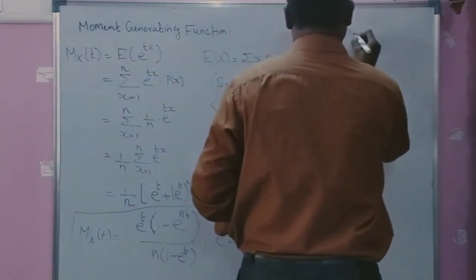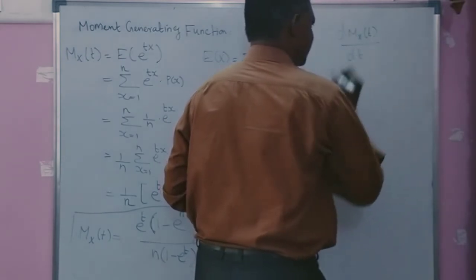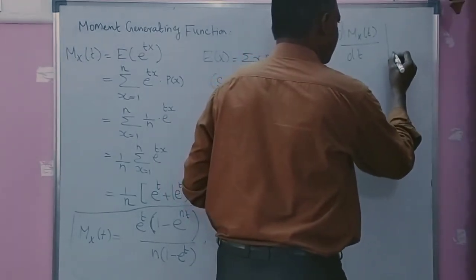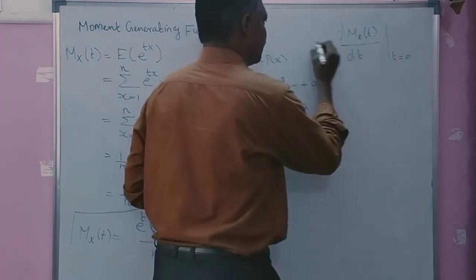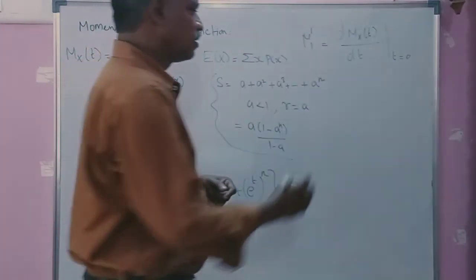Differentiate M x of t with respect to t, then put t equal to 0. You will get the mean, mu 1 dash. Mu 1 dash is nothing but the mean.